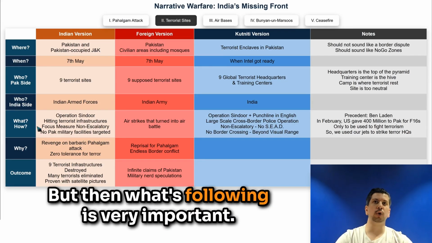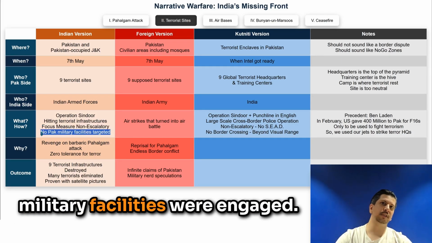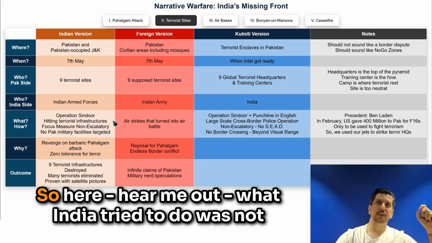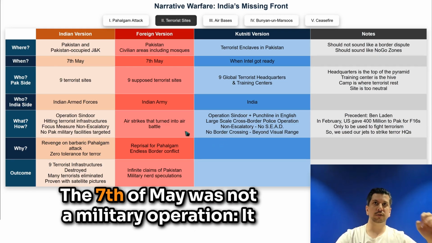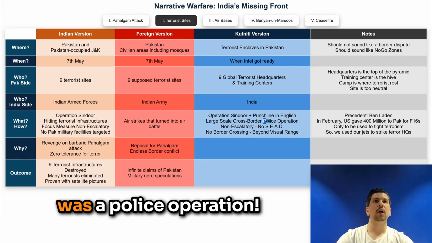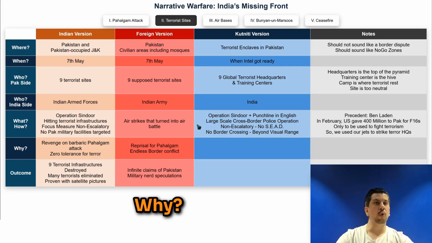But then what follows is very important. It's focused, measured, non-escalatory, and no Pakistani military facility was engaged. So hear me out. What India tried to do was not at all a military operation. The 7th of May was not a military operation. It was a police operation, a large-scale cross-border police operation. Why?